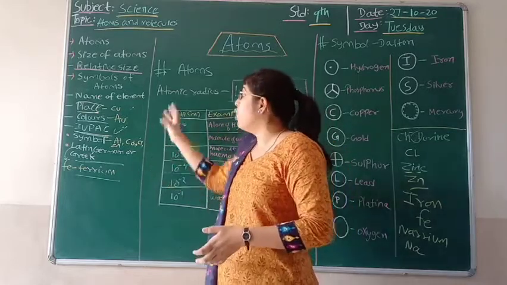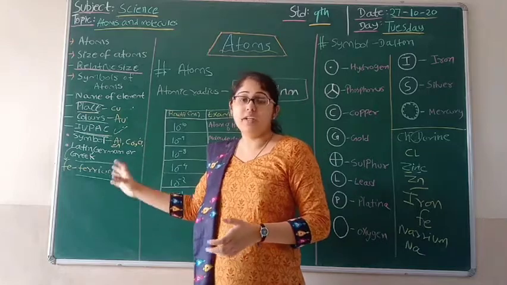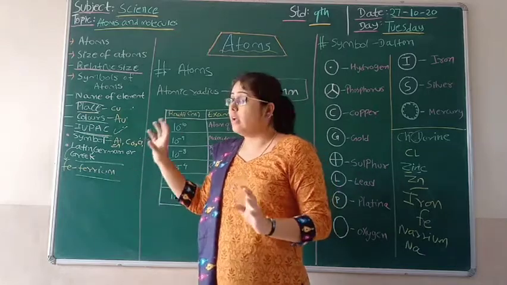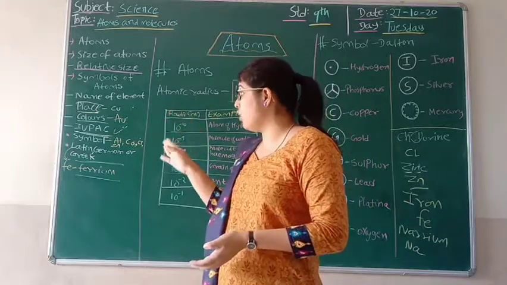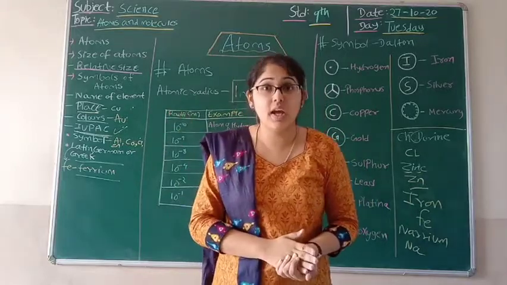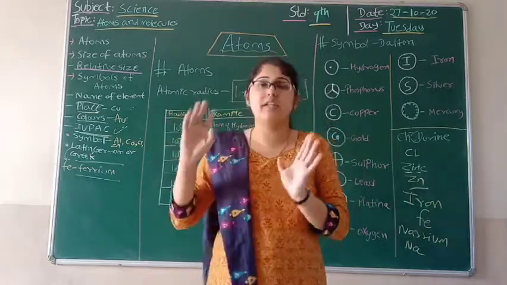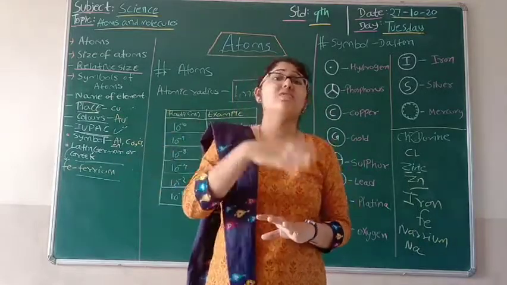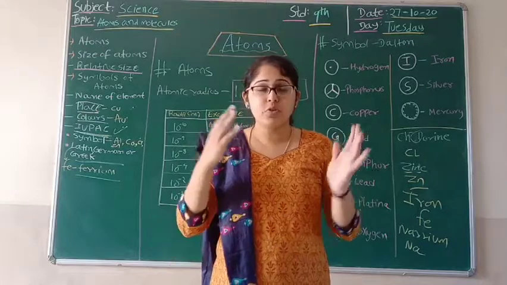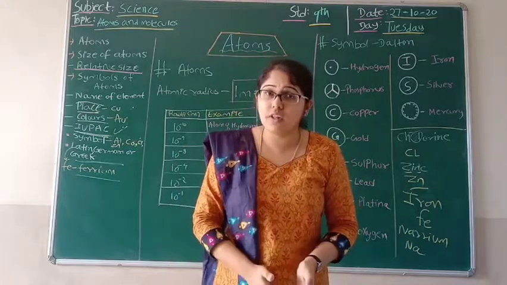Then we have seen the full form of IUPAC, that is International Union of Pure and Applied Chemistry, according to which they are now approving the names of the elements, and we have seen how previously those elements were named. So students, this is all for the video.